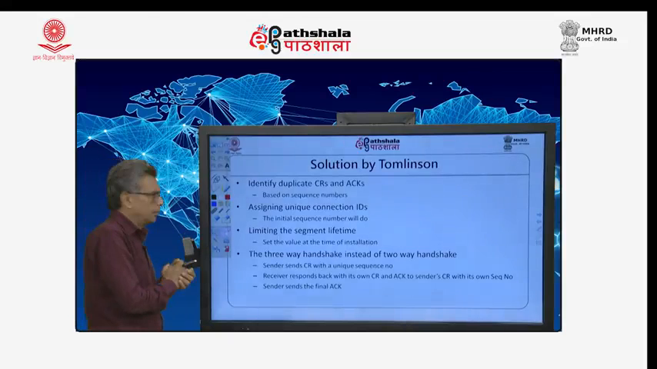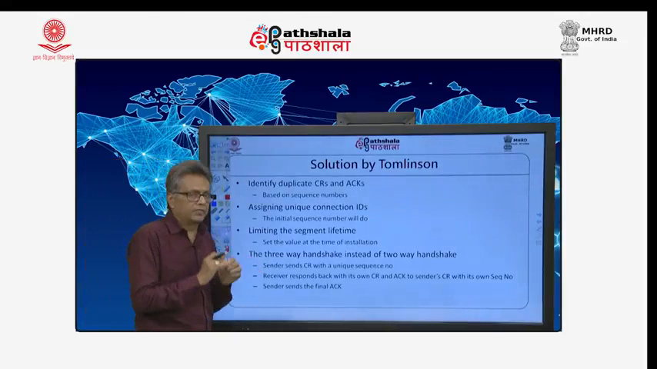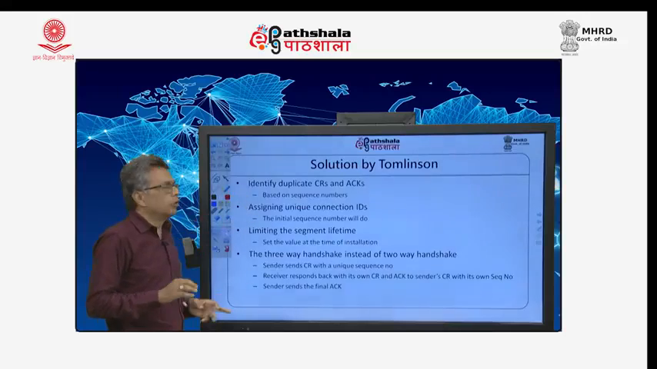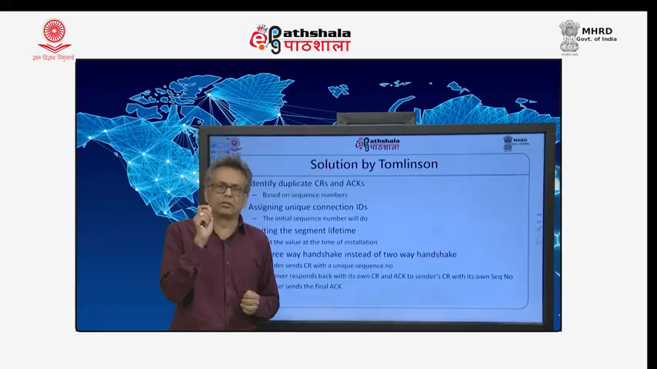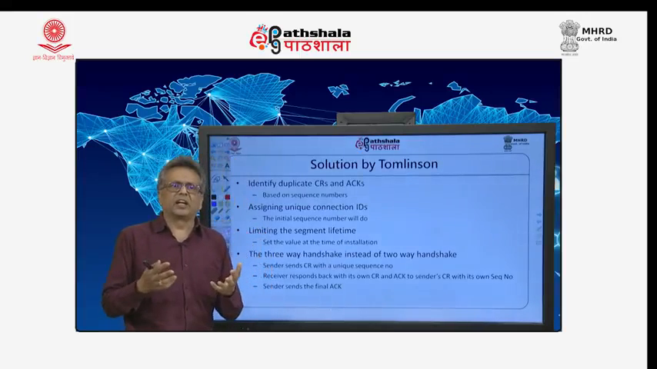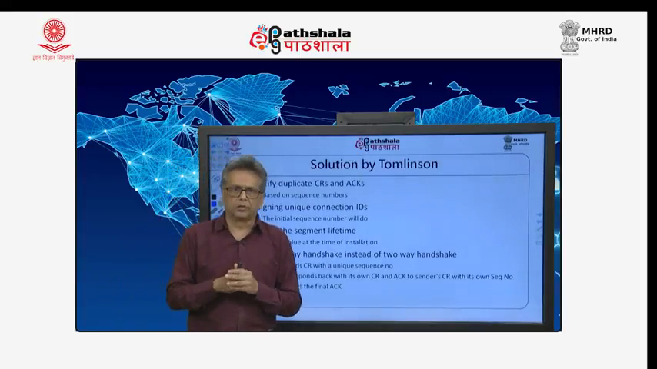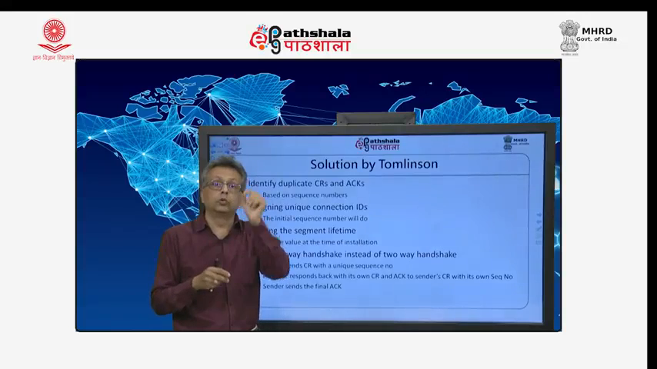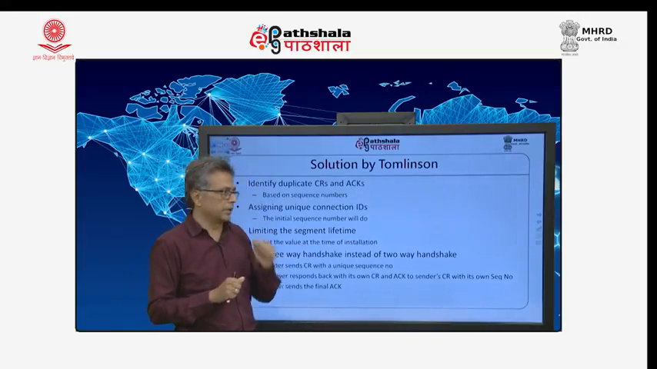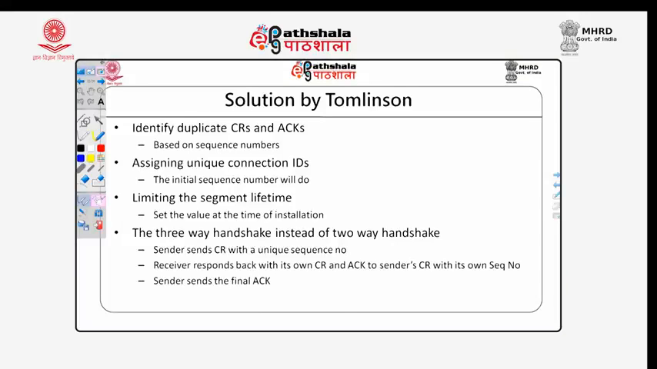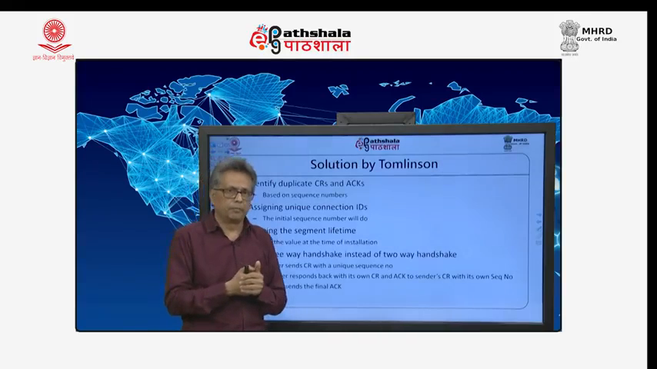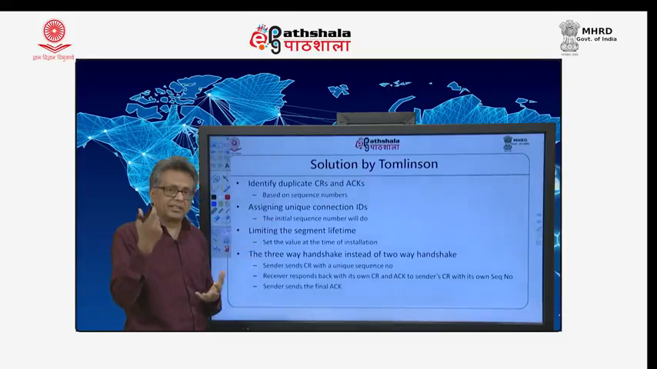Now, here are some of the ingredients of the solution. First thing, we will have to identify duplicates, and that is done by providing specific IDs. Specific IDs basically are initial sequence numbers, so those initial sequence numbers are used as IDs. That is the first thing. You identify duplicates by using the sequence number. If a segment with the same sequence number arrives, you understand it to be a duplicate. And that ID is the initial sequence number.